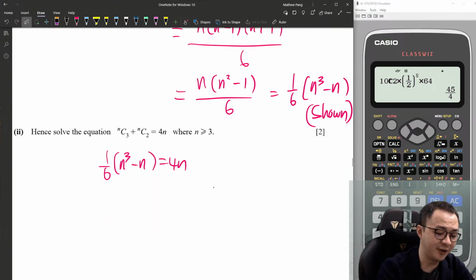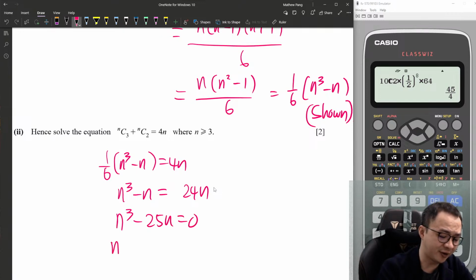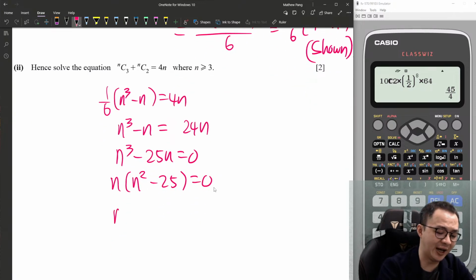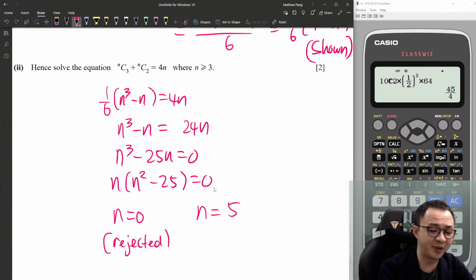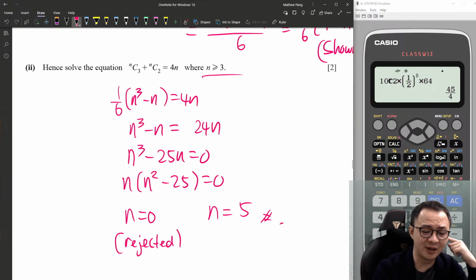n must be bigger than 3. So the 6 I have to move to the other side. It becomes minus 24n. No, it's positive 24n. So n cubed minus 25n equals 0. Factorize out the n: n squared minus 25 equals 0. Then here n equals 0, this is rejected. For the other side I should get positive and negative 5, but because n must be bigger than 3, I will just take the positive 5 as my only answer. This one I believe is 2 marks. Actually it's quite easy.